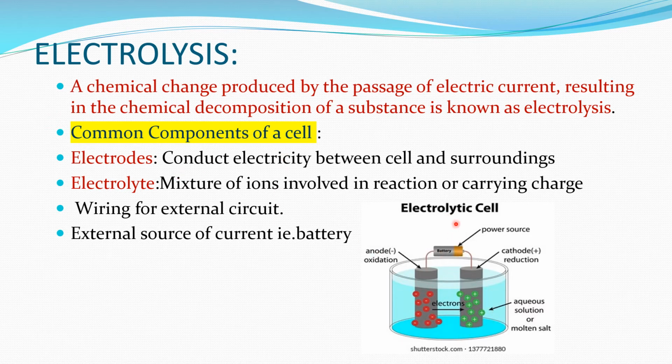When we talk about the common components of an electrolytic cell, we require electrodes, which conduct electricity between the cell and the electrolyte. What is the electrolyte? It is a mixture of ions involved in the reaction or carrying charge. This solution contains various ions. Then there is wiring for the external circuit. These electrodes are connected to the battery by means of insulating wires, and of course an external source of current, that is the battery.